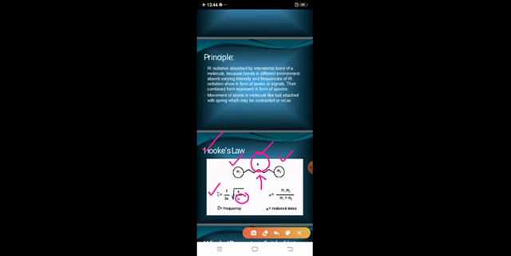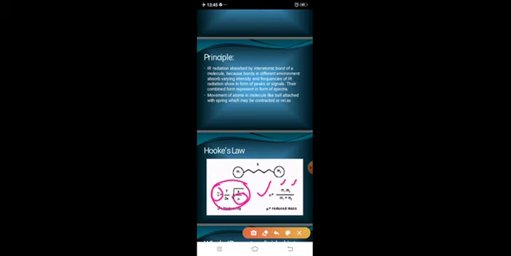Mu is the reduced mass, which we calculate with the formula m1 into m2 divided by m1 plus m2.